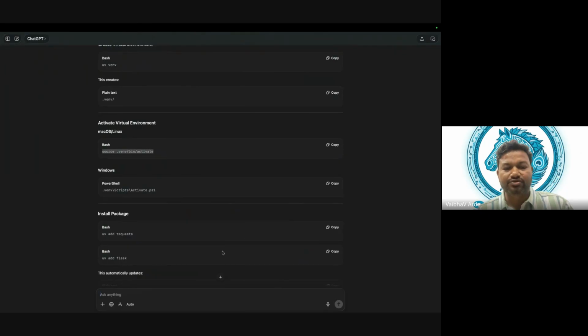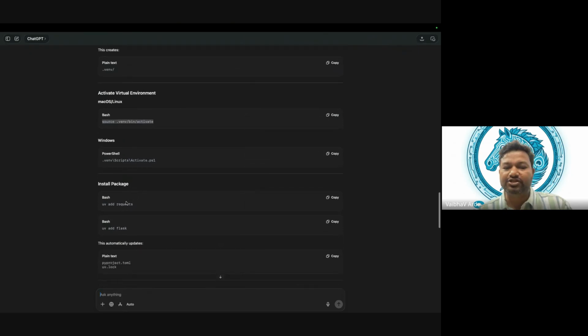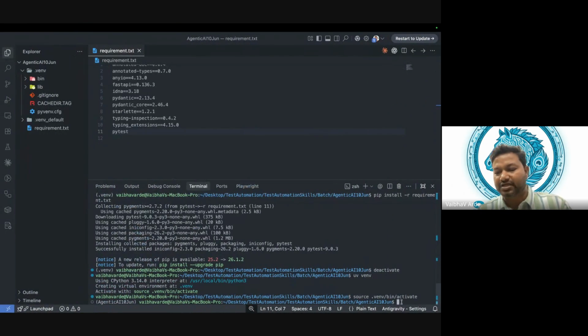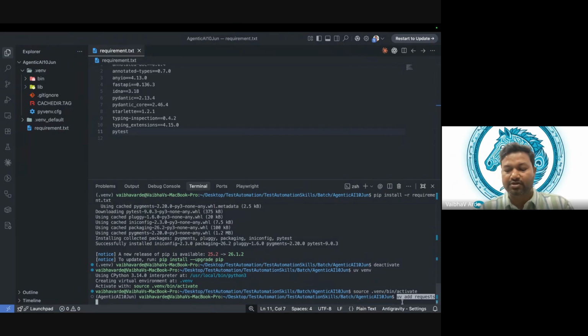So now what I want to do, before, how we install any package, we use pip install name of package, right? But now since we are using UV, we have to use uv add. Okay, install is here, uv add requests. So requests is another package. Let's add this package. Okay, and enter.